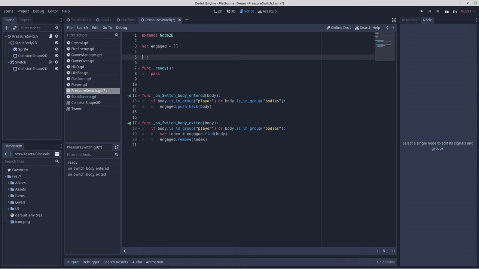So that would end up being onready variable platform equals get parent.